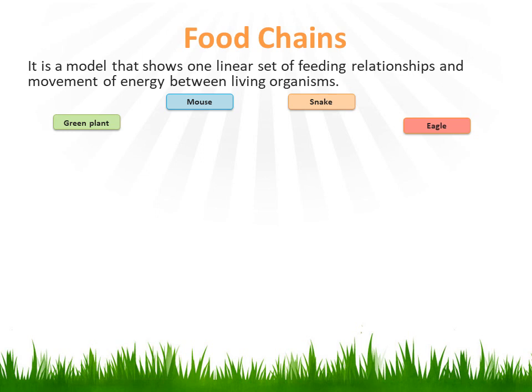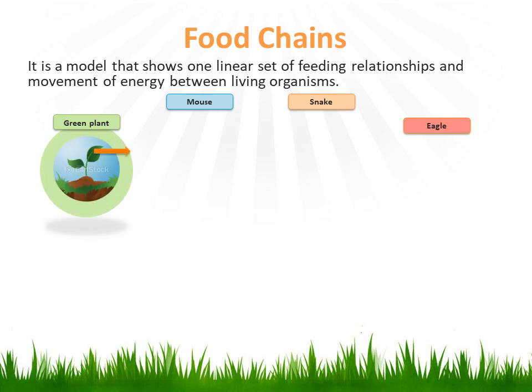Food chains. It's a model that shows one linear set of feeding relationships and movement of energy between living organisms. As we said before, energy flows from one organism to another, from one body to another.